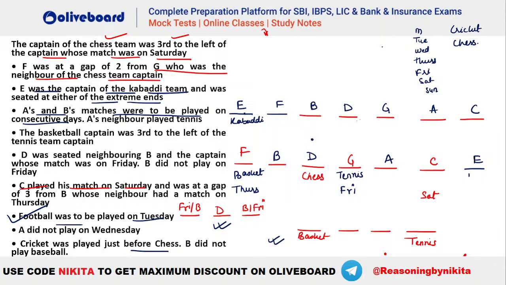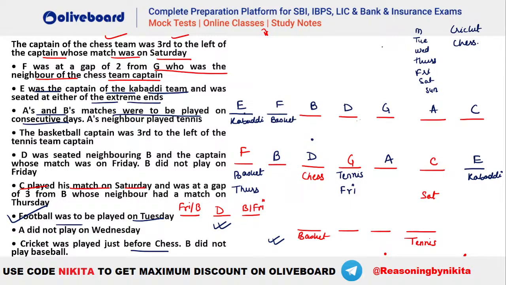And similarly, in this case, your E kabaddi will be here. I hope this is possible. This case is clear that these are the two possibilities that you can have. That is, E kabaddi has to be at the extreme end. That means either at the extreme left end or at the extreme right end. Now let's write down the other informations also.